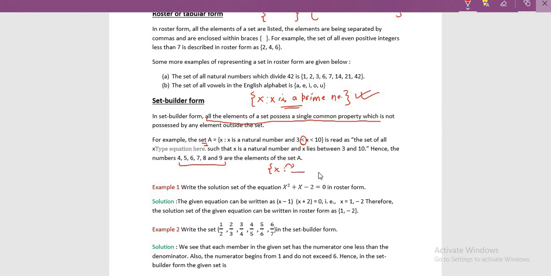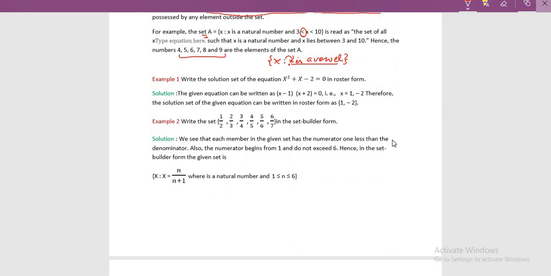After the semicolon, what is the characteristic? Capital A denotes here your set, and the small x, x must be less than 10, x is a natural number. Whatever characteristic the small x possesses, we write it and close this with a curly bracket.